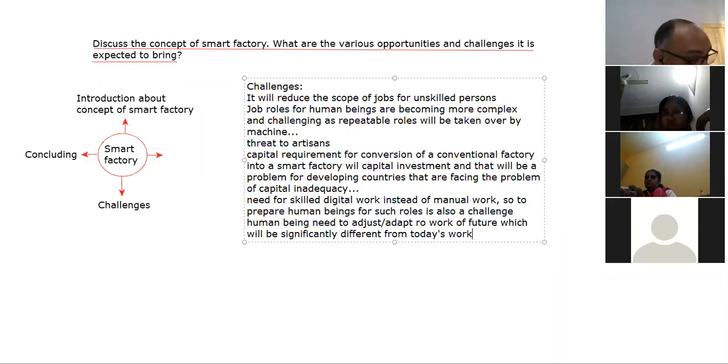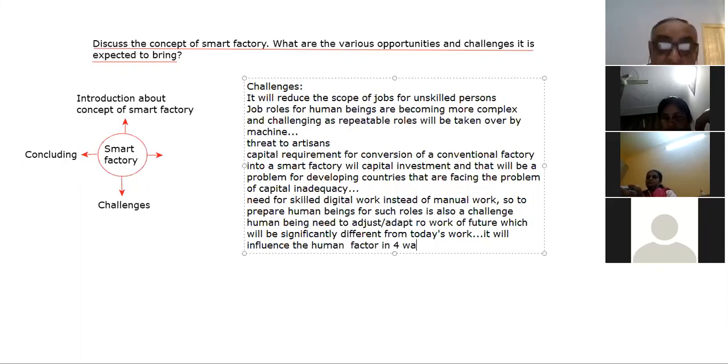They must prepare for that. It will influence the human factor in 4 ways.